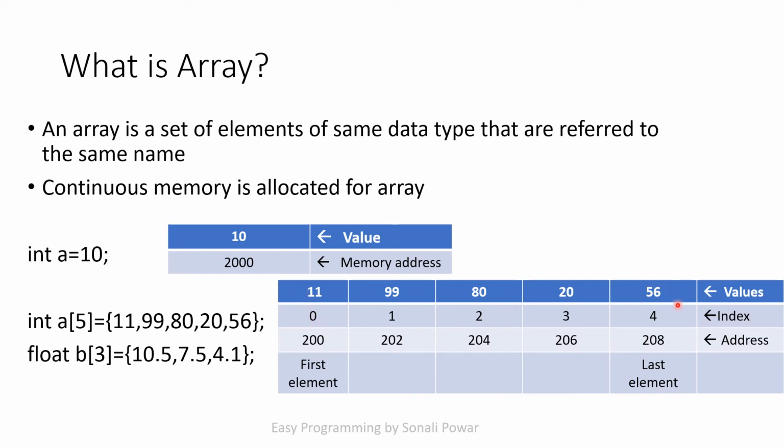The index will start from 0 and end at n minus 1. Here the array has 5 elements, so it stops at 4. In general, I will say that it stops at n minus 1. So when I say a[4], it means I want to access this 56. Through the index I am able to access any element of my array.